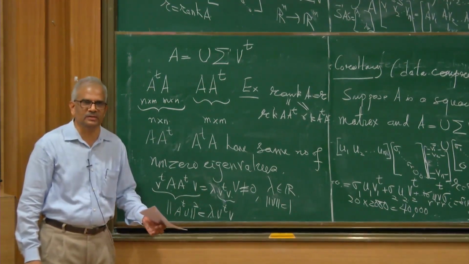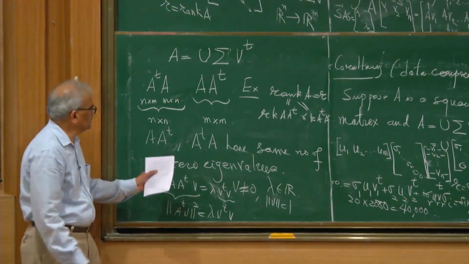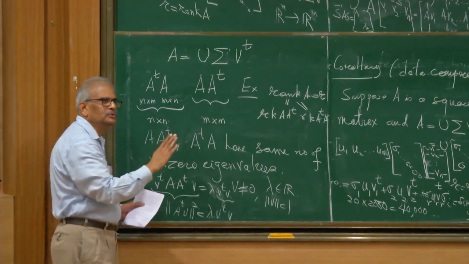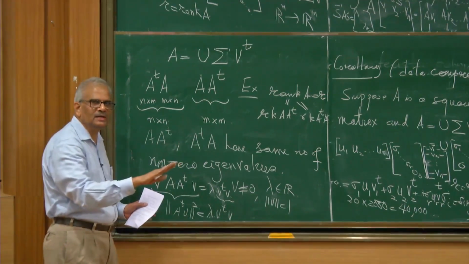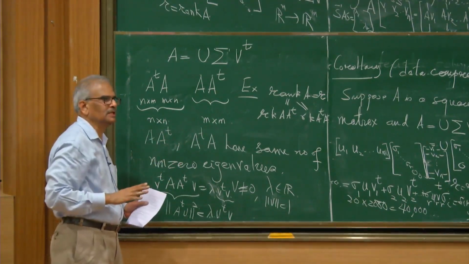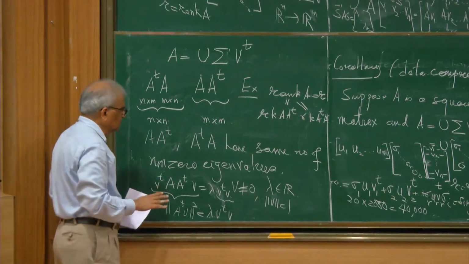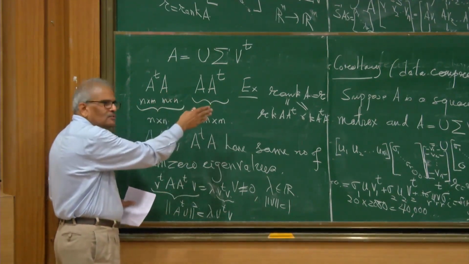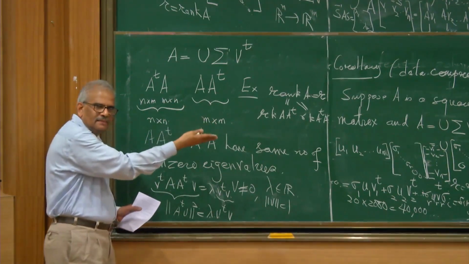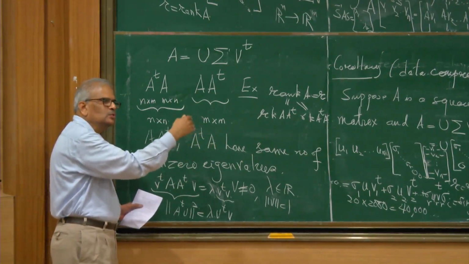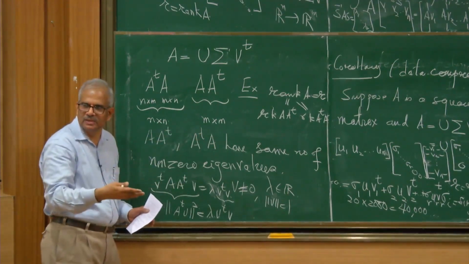So the eigenvalues of A transpose A and A A transpose are non-negative, by the same argument. These two matrices have non-negative eigenvalues, and the number of non-zero eigenvalues is the rank of the original matrix. We take the non-zero eigenvalues of these two matrices, which are the same, and then take the square roots, because they are non-negative numbers anyway.